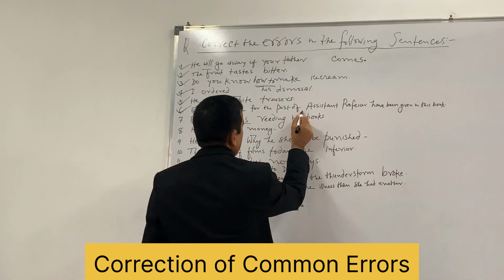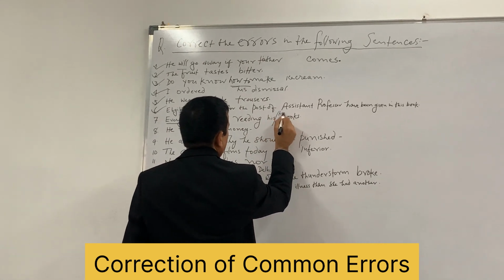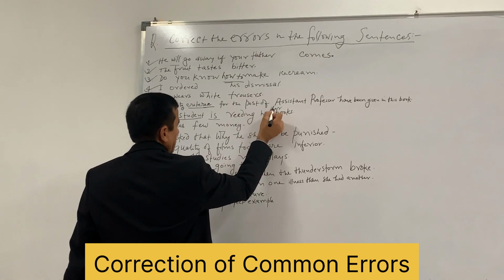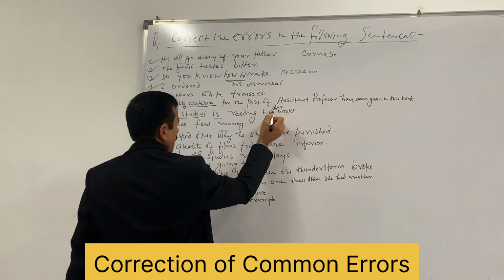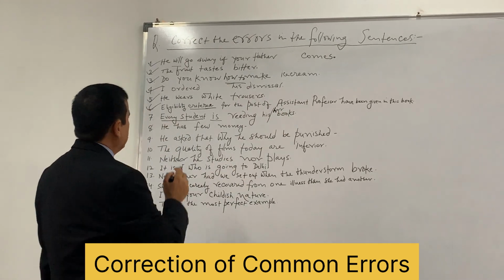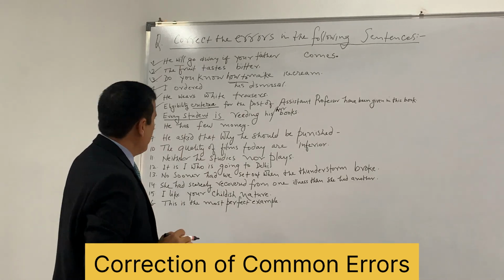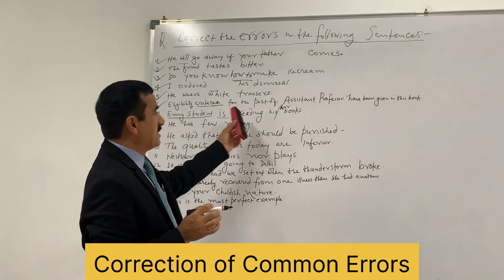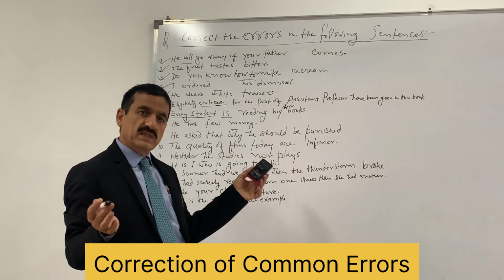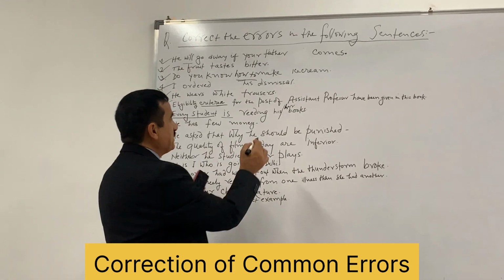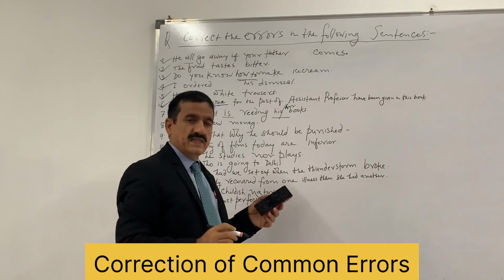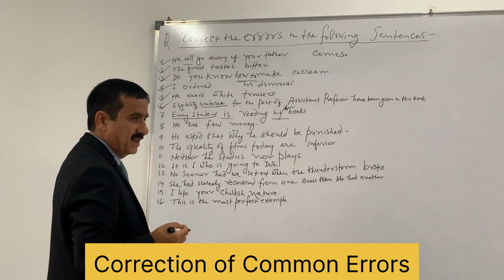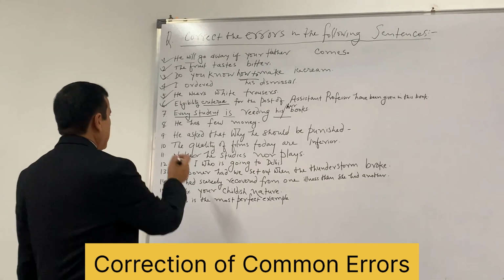Here for clarity you can write her also, because it is not clear whether this every student is reading his books or her books. Both correct, because here gender is not clear whether male or female. So with slash you can mention his, her, or either of the two shall be correct.